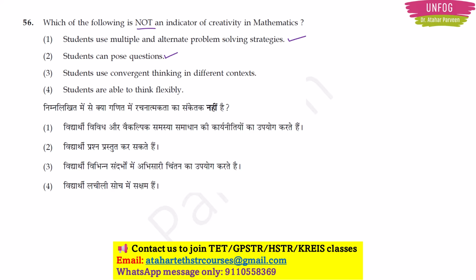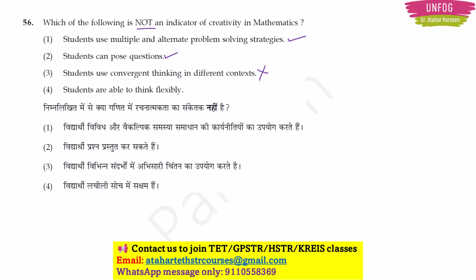Students use convergent thinking in different contexts. No. This is not an indicator of creativity, because in mathematics we need to have divergent thinking. Convergent thinking is focusing on getting the correct answer. It will get you a correct or accurate answer, but it will not help you in creativity in mathematical thinking, right?